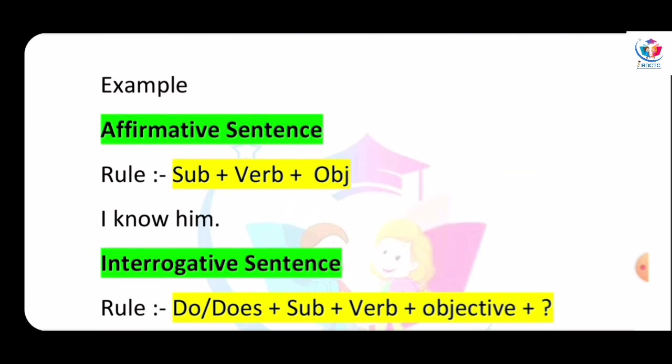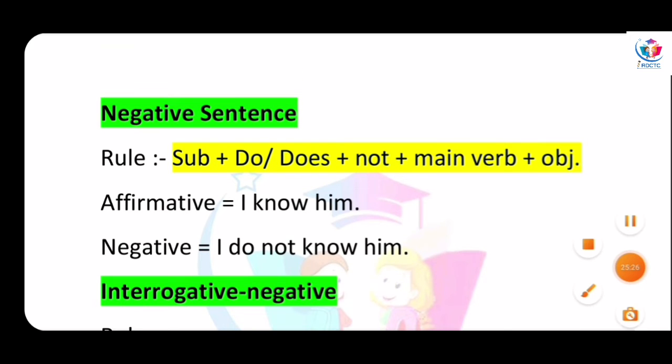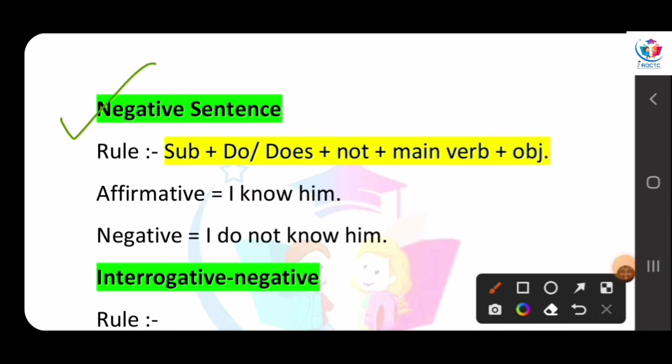Okay, let's see our next form, that is negative sentence. Negative sentence, the rule is subject plus do or does plus not plus main verb plus object. First we have to write the subject, and according to the subject we will write do or does. Then we put not, then we write the main verb. Main verb means there we don't need to insert any s or es because we already write s or es with the do or does. And then we write the object. Okay.